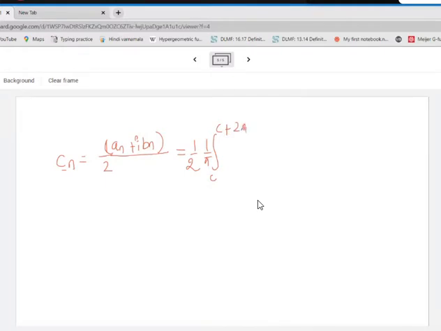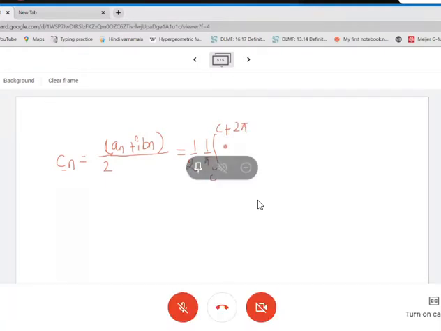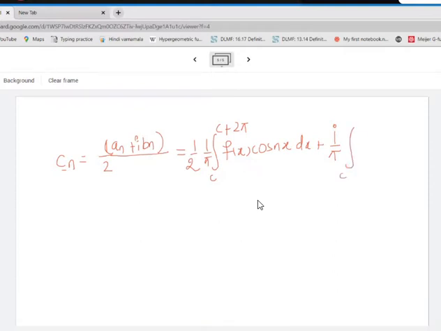What we are doing is, we are trying to just derive what is the expression. So this is the integral of f of x cos nx dx plus i by pi, along with that i, so it will become i by pi integral c to c plus 2 pi f of x sin nx dx. Arguing in the same way, 1 by 2 pi is common, then the integrals are the same, so we can merge the integrals. So we'll have f of x cos nx plus f of x